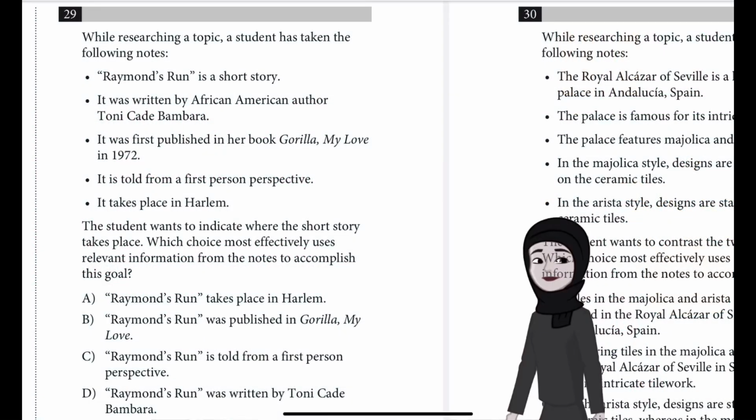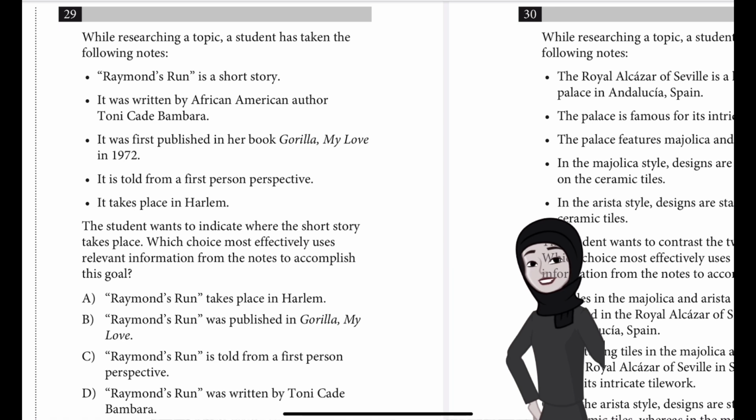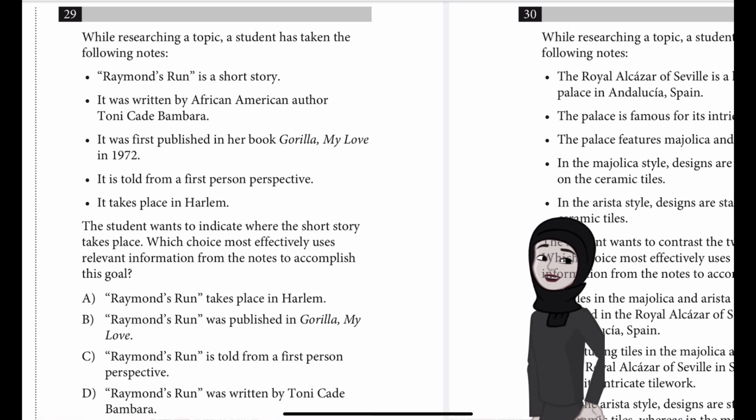Question number 29. While researching a topic, a student has taken the following notes. Raymond's Run is a short story. It was written by African American author Toni Cade Bambara. It was first published in her book Gorilla My Love in 1972. It was told from a first person perspective. It takes place in Harlem.